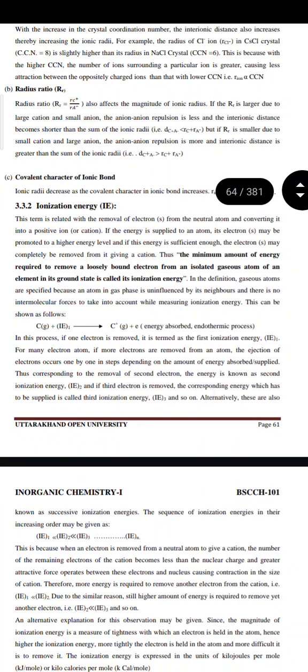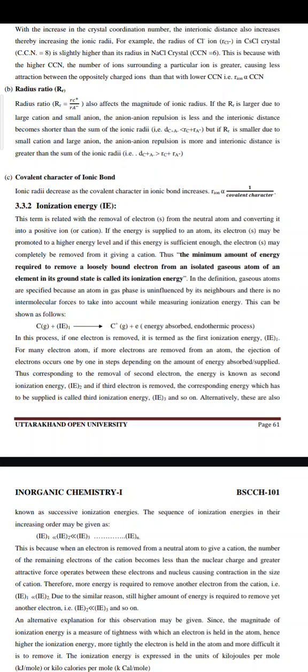Second is radius ratio. Radius ratio also affects the magnitude of ionic radius. If the RR is larger due to large cation and small anion, the anion-anion repulsion is less and the inter-ionic distance becomes shorter than the sum of the ionic radii. But if RR is smaller due to small cation and large anion, the anion-anion repulsion is more and the inter-ionic distance is greater than the sum of the ionic radii.